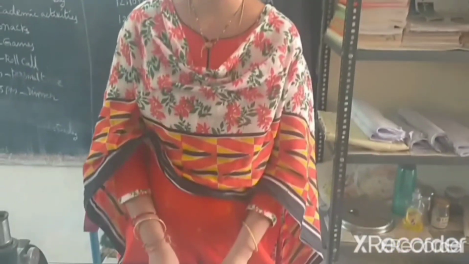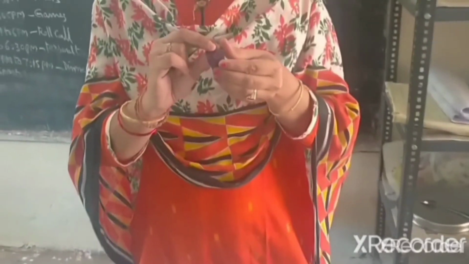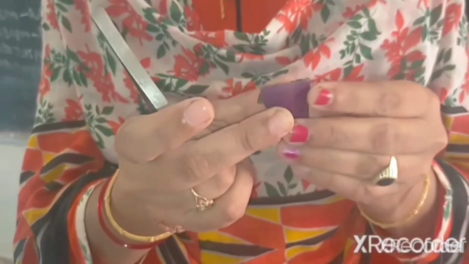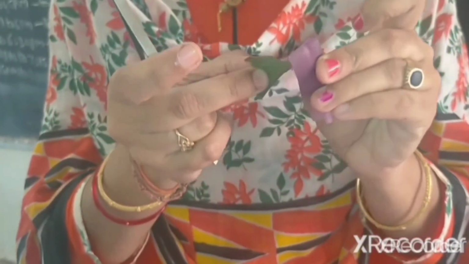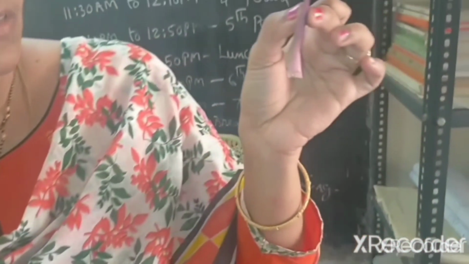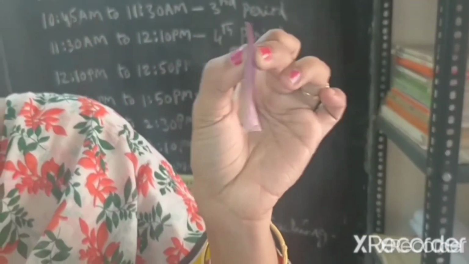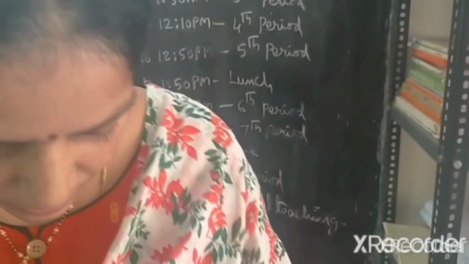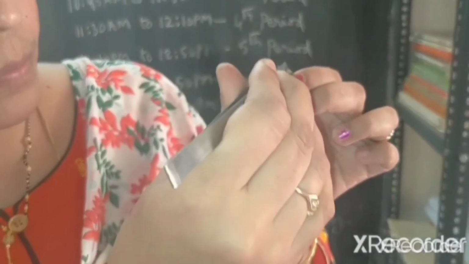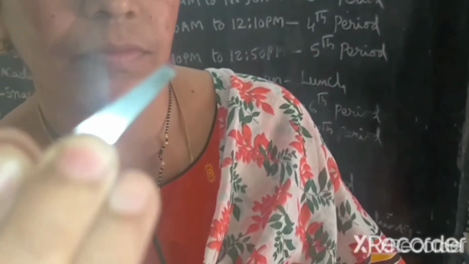Procedure for the observation of cell membrane. Take a rheo leaf, fold it in this way and look at the light part. We should take this very thin and transparent part of the leaf and mount it.